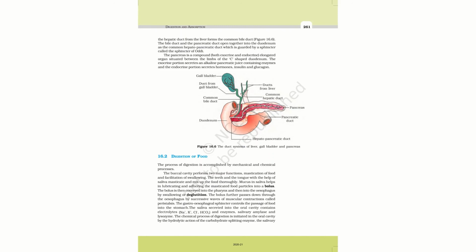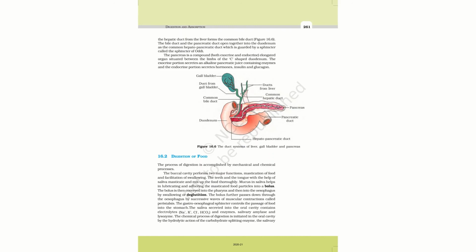The opening of this hepatopancreatic duct into the duodenum is guarded by the sphincter of Oddi.